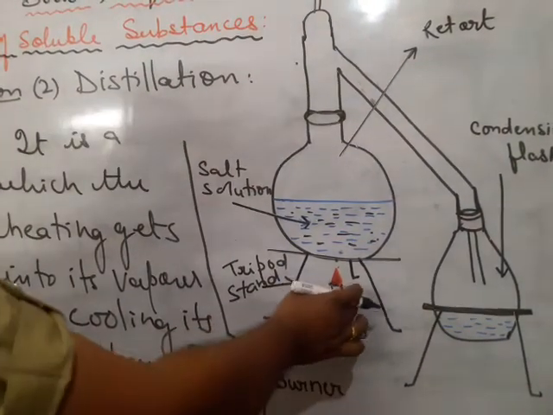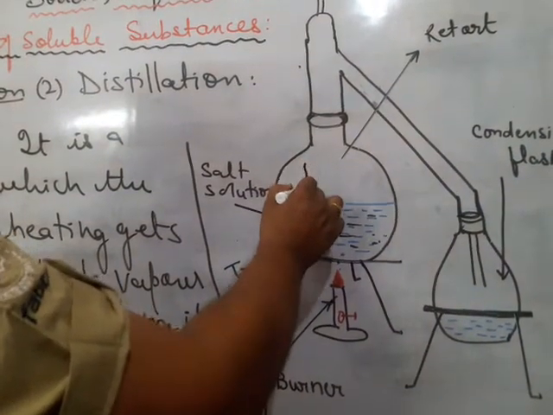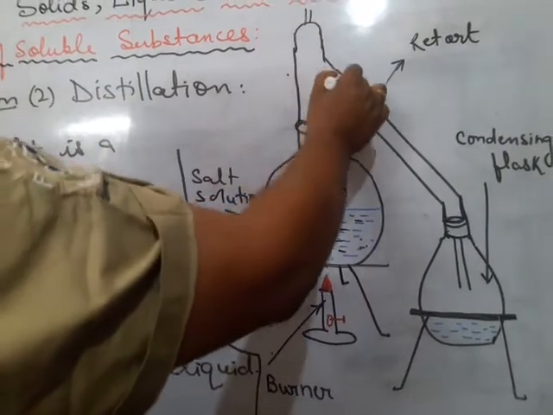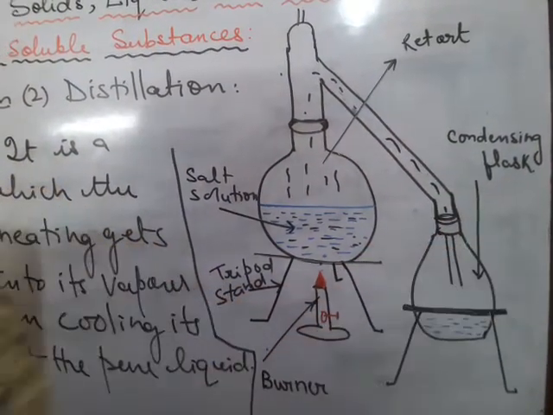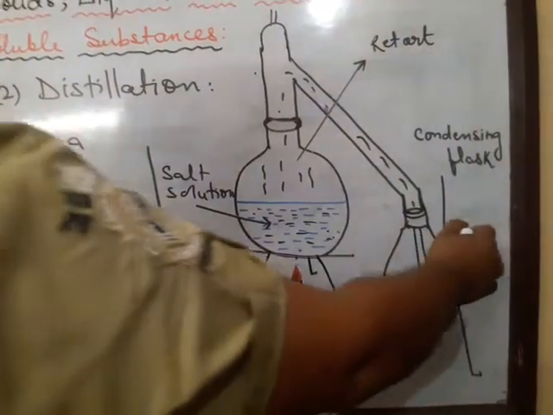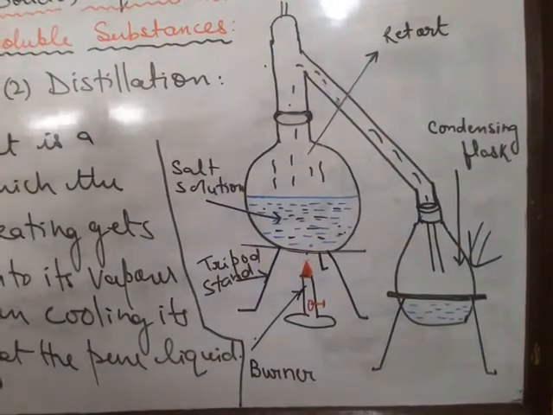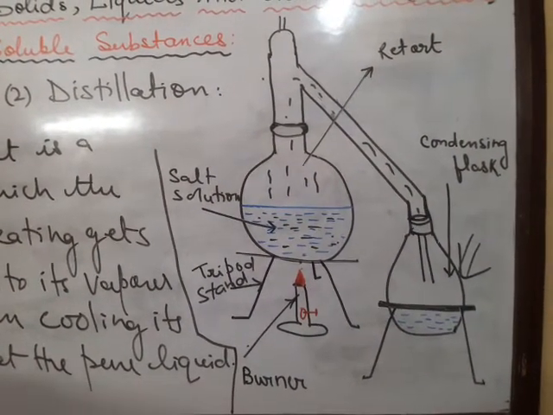So we will heat this salt solution with the burner, and what will happen? The water will get converted into its vapor form, and then it will pass through this and finally come here, and these vapors reach the condensing flask. Of course, over this condensing flask cold water can be poured, that means through the tap it can be maintained.